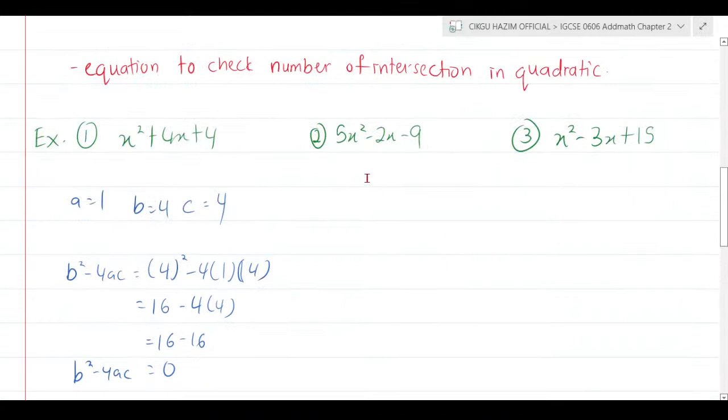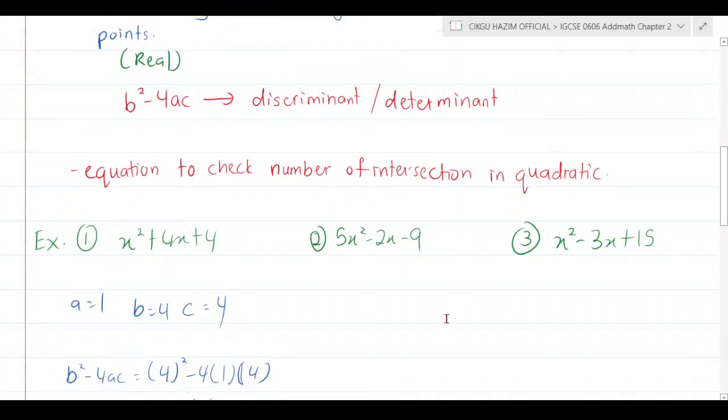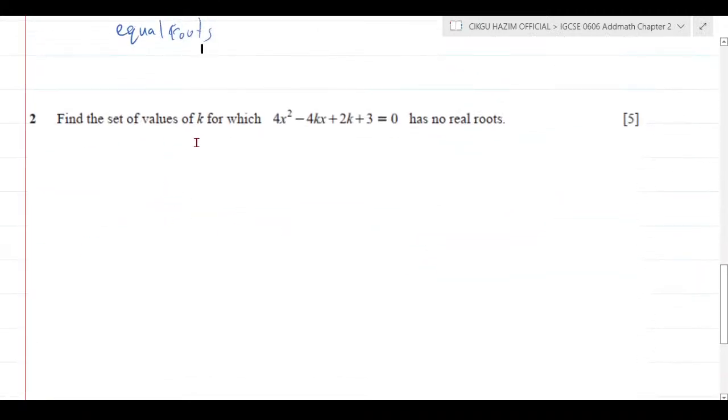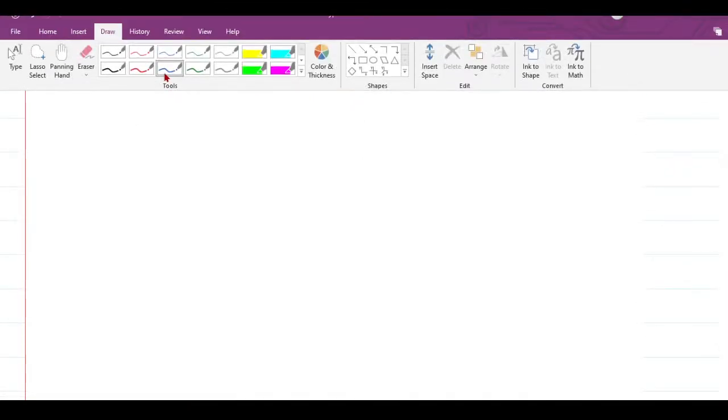So on the next example, the same thing. Here is just to check the number of intersections. But of course, the question is not going to ask you to check. The question is going to tell you what kind of nature of the roots, and they ask you to find the unknown. As an example here, find the set of values of k for which 4x squared minus 4kx plus 2k plus 3 has no real roots.